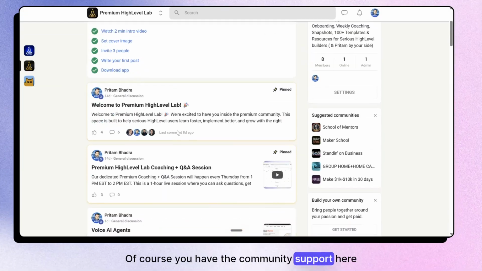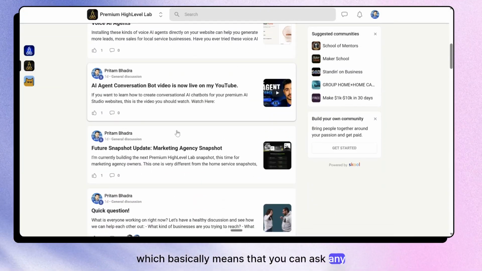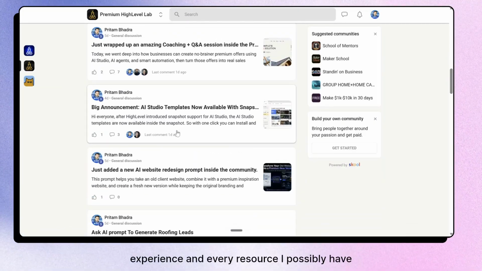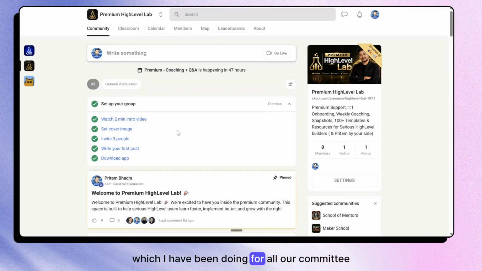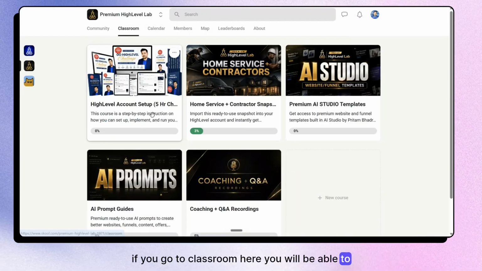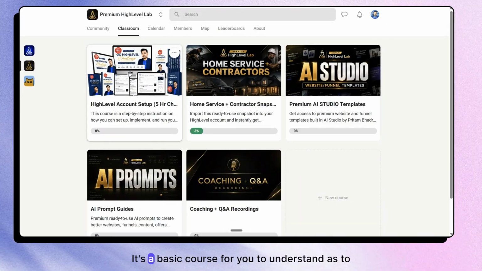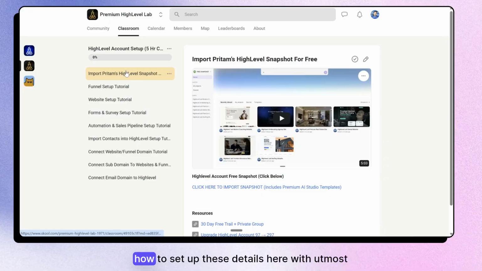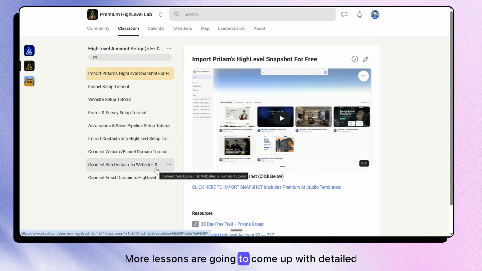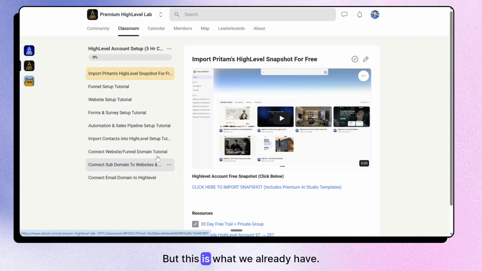Of course, you have the community support here, which means you can ask any questions, and I will be really happy to help you with my knowledge, experience, and every research I possibly have, which I have been doing for all our community members. Apart from that, if you go to classroom here, you will see a High Level account setup course. It's a basic course for you to understand how to set up these details with utmost accuracy. More lessons with detailed tutorials are going to come up, but this is what we already have.